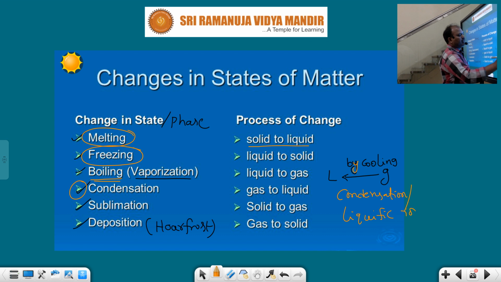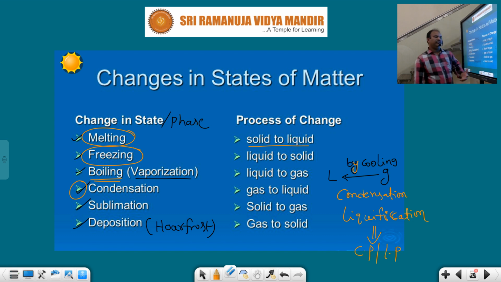The constant temperature is called condensation point or liquefaction point. I hope you are very clear here. The gaseous state can be converted into liquid state by cooling or by releasing heat energy. That phenomenon is called condensation or liquefaction. The constant temperature is called condensation point or liquefaction point.